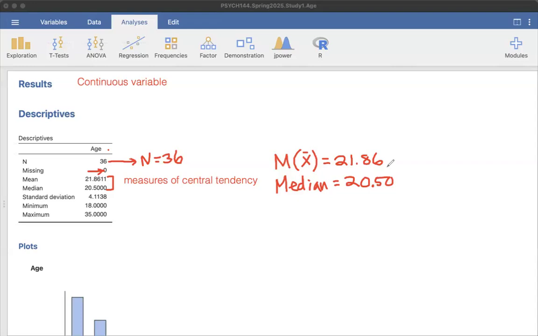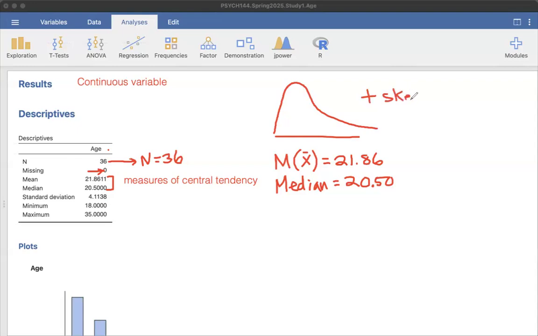Because the median is lower than the mean, that suggests that we might have a skewed distribution, which you might have noticed already in the graph. When we have a lot more younger people in the data set and then just a few who are older, we get a positively or right skewed distribution.